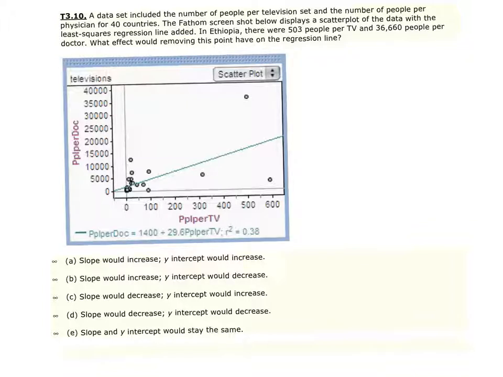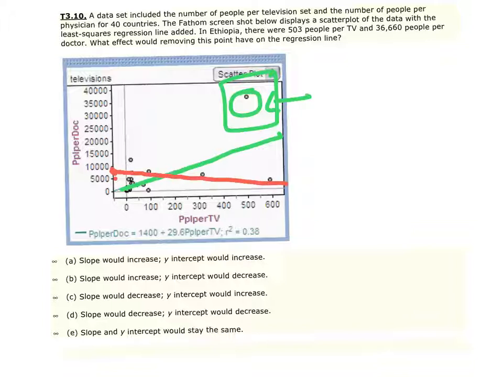If we look for them on the regression line, they're going to be this point right there at the top. Now, if we remove that point, what's going to happen? Well, this point right here is pulling this line upward to where it is. If we drop this point altogether, our line is going to relax quite a bit, and it's going to go more like this to represent the points.